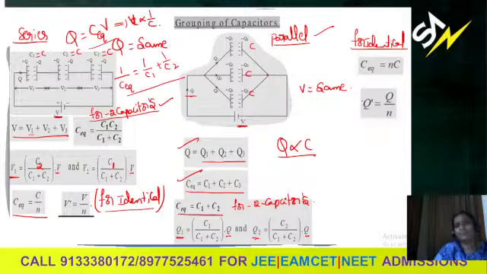And the charge across each capacitor, whereas charge distribution is different in parallel combination. If they are identical, across each capacitor it should be the total charge divided by the number of capacitors. Okay.